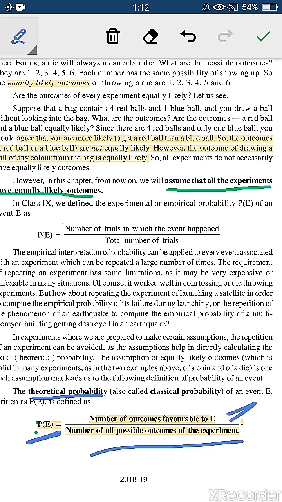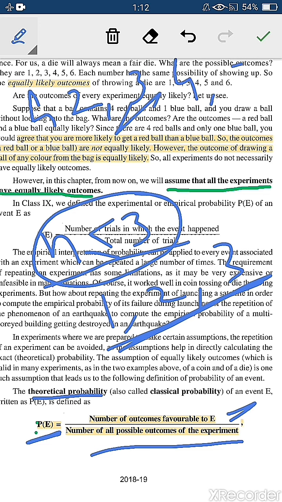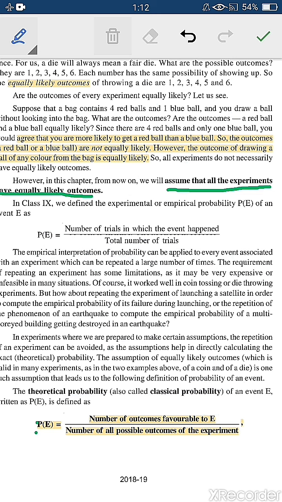Suppose when you throw a die, what is the probability of getting a number less than or equal to 3? So what is asked here is the probability of a number less than or equal to 3. You know how many are there? 1, 2 and 3. So these become your favorable outcomes. Out of what total outcomes? 1, 2, 3, 4, 5 and 6. So there are 6 total outcomes. So favorable outcomes are 3 out of 6 total outcomes. So this becomes the probability of the event. So what is the probability?